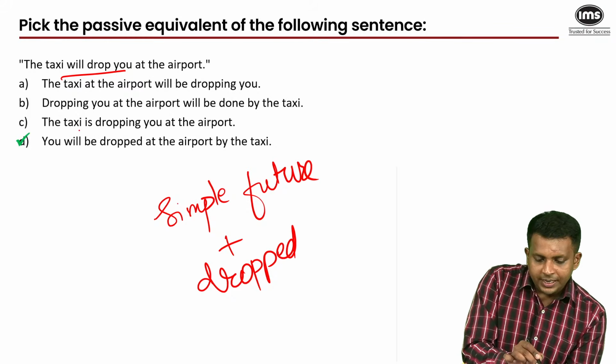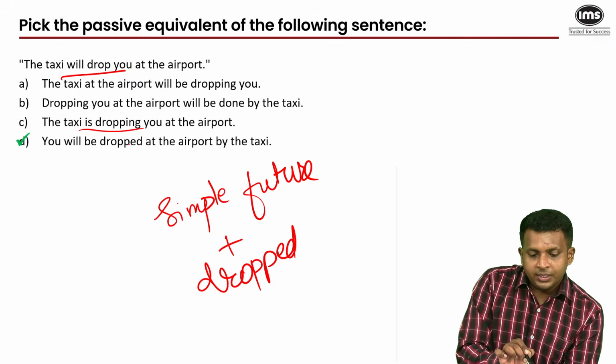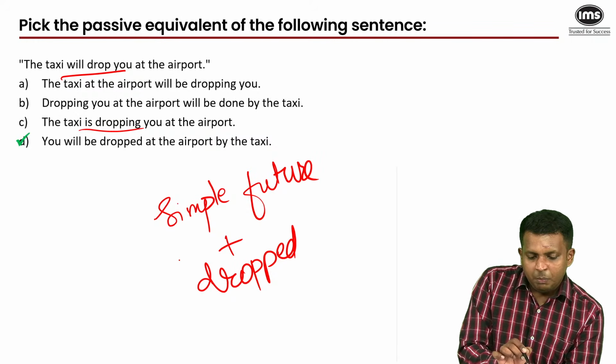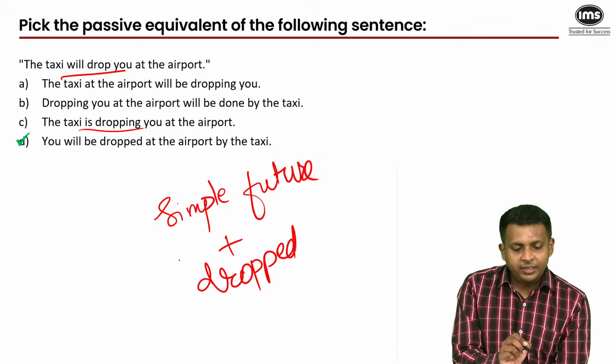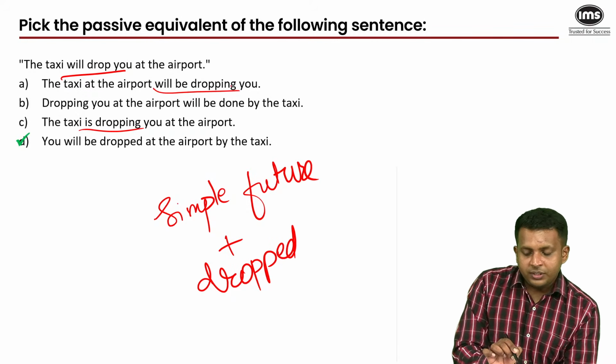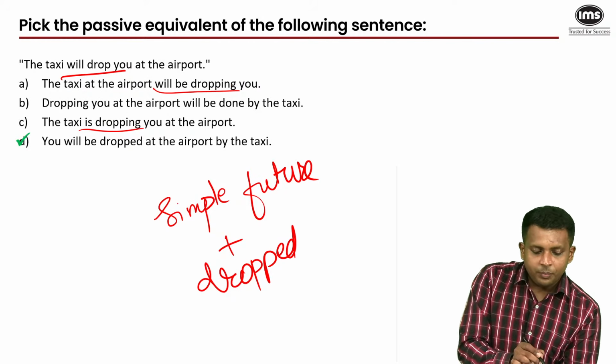D. Because is dropping, present continuous tense, not right. Dropping you at the airport will be done by the taxi. Dropping you at the airport is incorrect construction, and will be dropping, this tense is also incorrect. We just need the simple future tense, so that would be will drop.